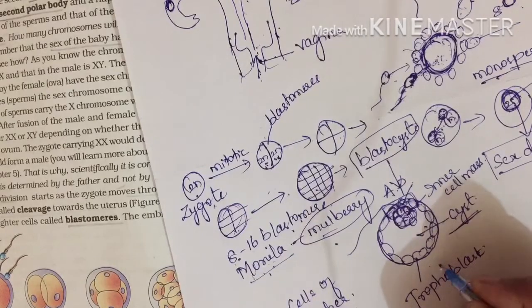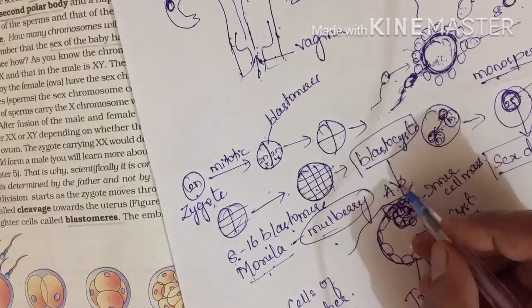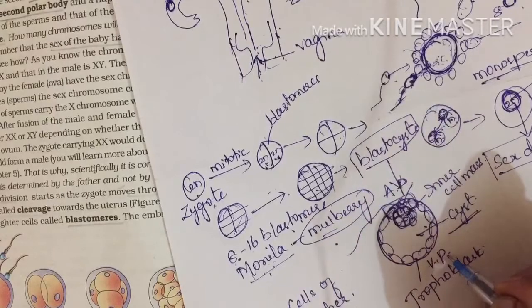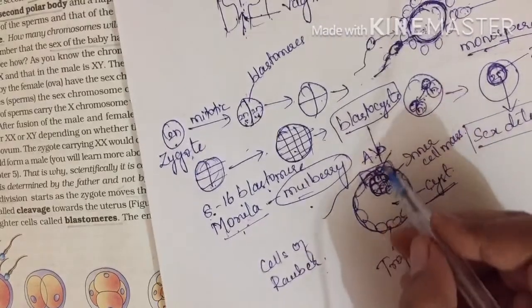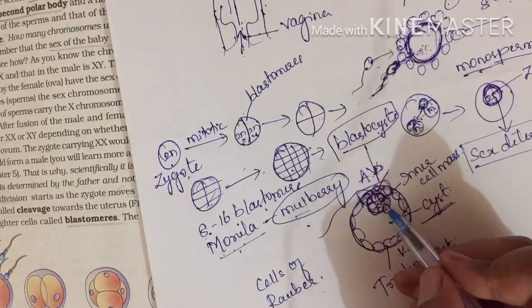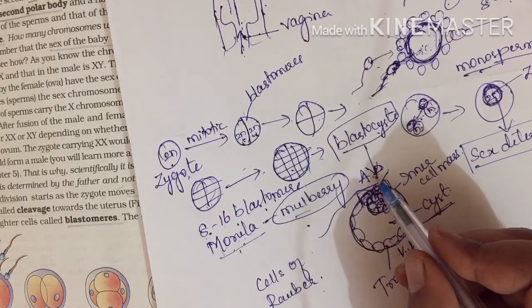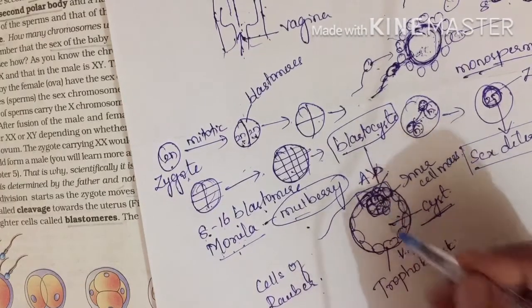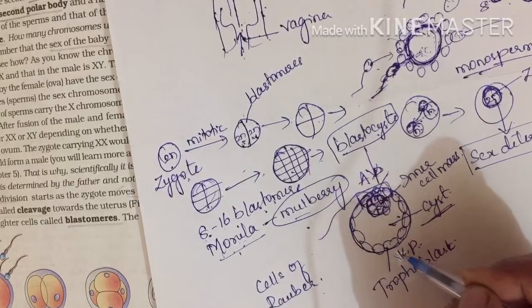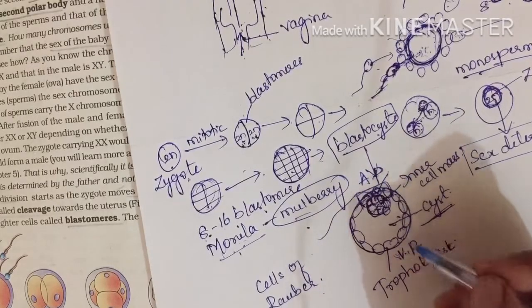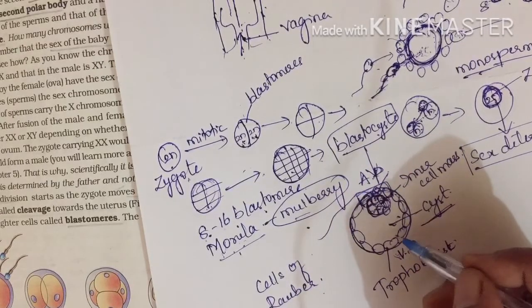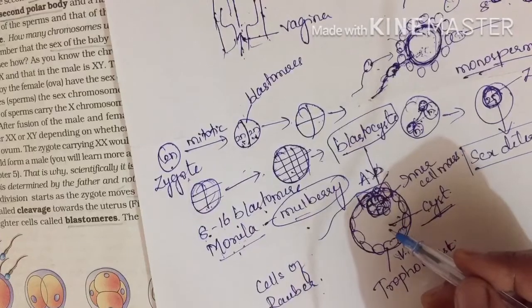We use animal pole and vegetal pole because the side of the blastocyst where the inner cell mass is attached is the animal pole. Hope you got this. This is extra information which you don't have in your textbook, but you should know about it.